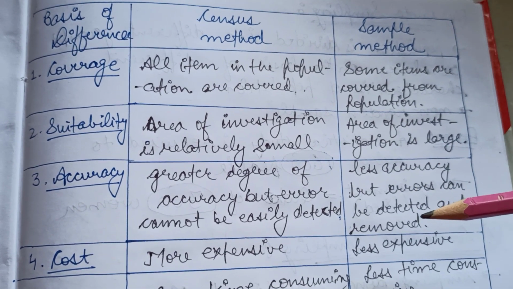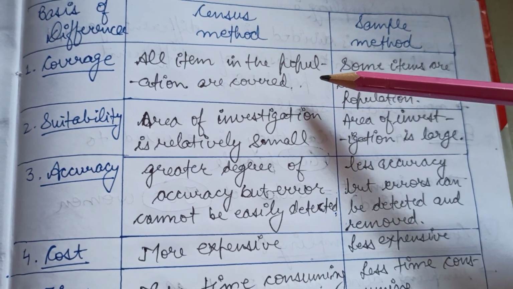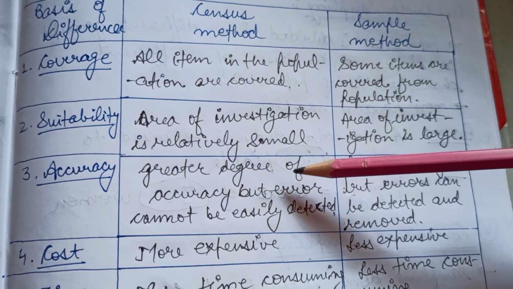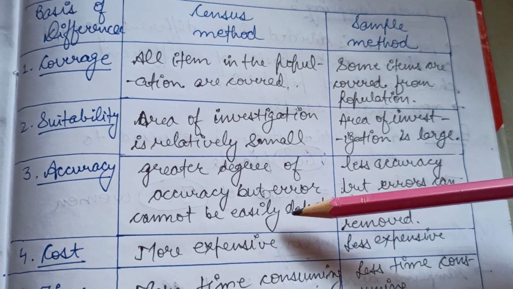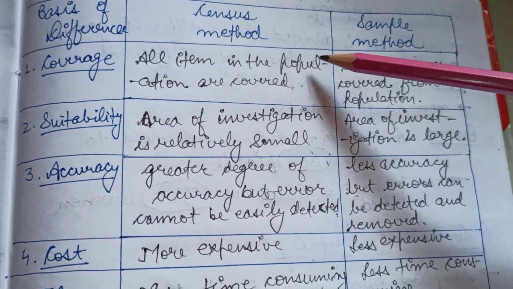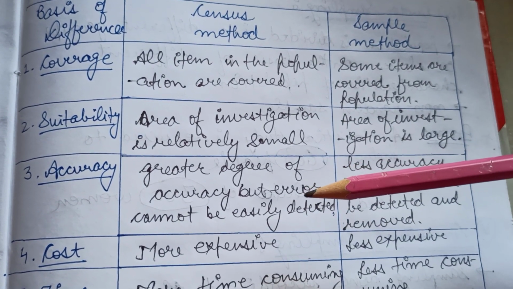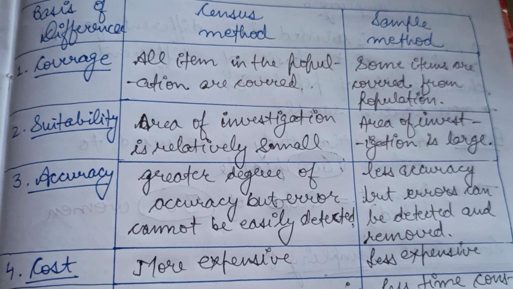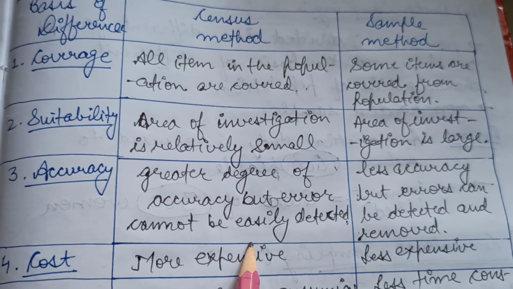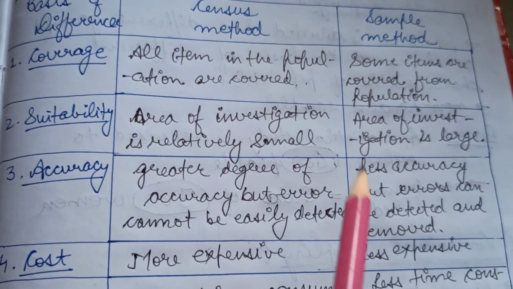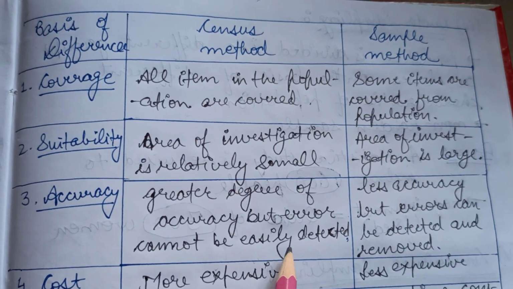The third basis of difference is accuracy. In the census method, as each and every item of the population is covered, there is a greater degree of accuracy, but errors cannot be easily detected, because a very large number of items of the population are covered. Therefore it is not possible to detect the errors in this case, as we would need to study each and every item again for detecting the errors, which would involve lots of effort, time and money again.